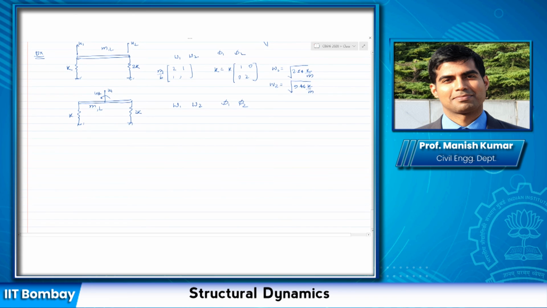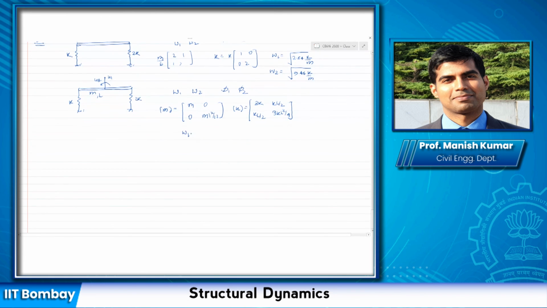Now for this case, again, you can write down the mass matrix as m, 0 and 0, and now I have ml square by 12 because I'm considering the rotational degree of freedom. And your stiffness matrix is 3k, kl by 2. Remember, k1, k2 I'm replacing with k and 2k. So again, you can solve the eigenvalue problem and get omega 1 and omega 2 the same as what I have got here: 2.54 k by m and 9.46 k by m.